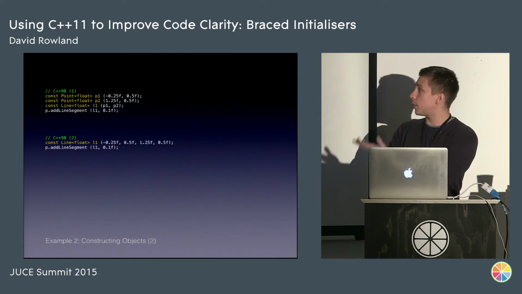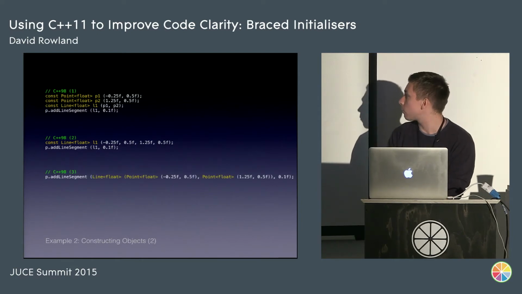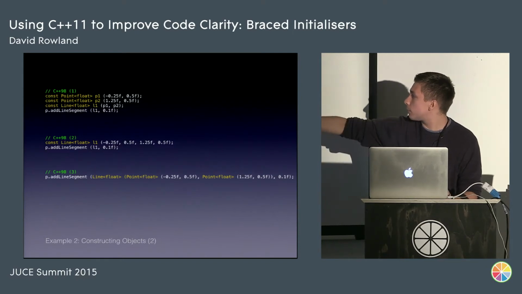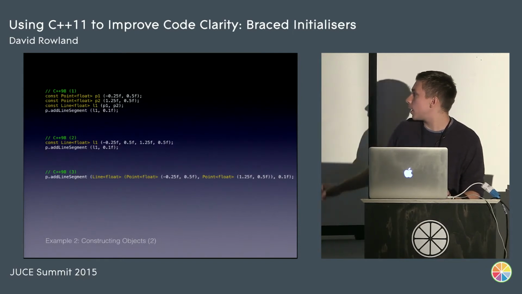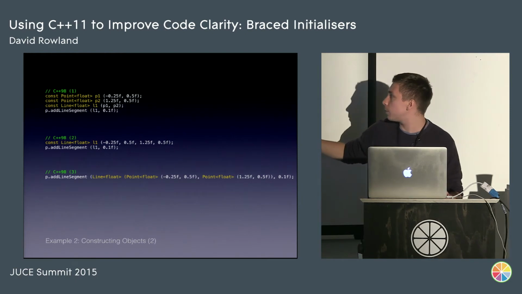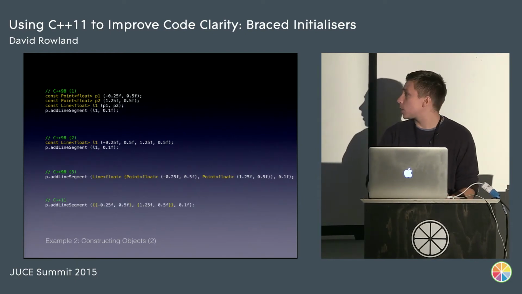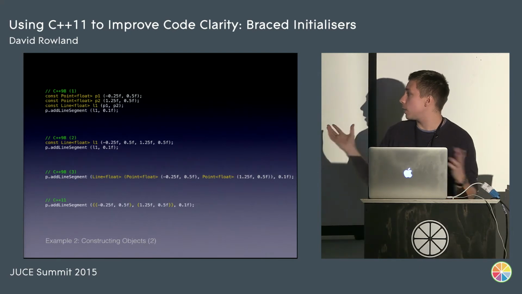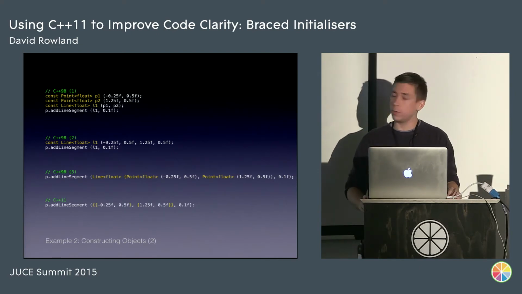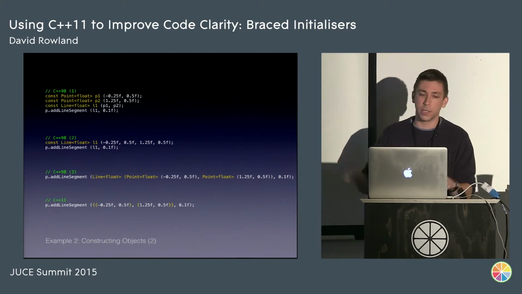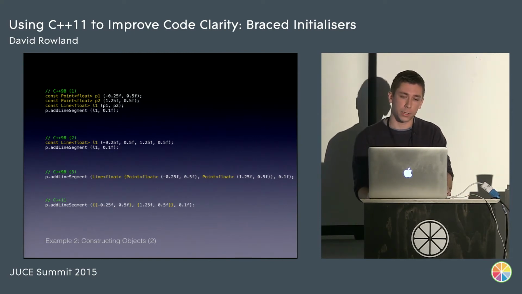So how do we disambiguate that? Well, again, we could write it all in line. We could have the add line segment, but then we're declaring the line and then the 2 points to it. It's fairly explicit what we're doing here, but you can see how long it is, and it takes a long time to read. So with C++11, we can just omit the types. If we use braces instead of brackets, everything will compile nicely. All the types will be automatically deduced for us.